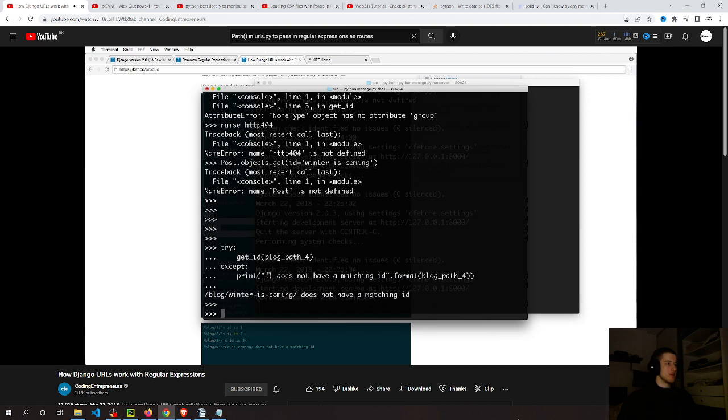It does not have a matching ID. It's not raising an attribute error like it did. It's just saying, hey, we don't have anything that matches this, and boom, done. Now again, that's a way of handling that error.